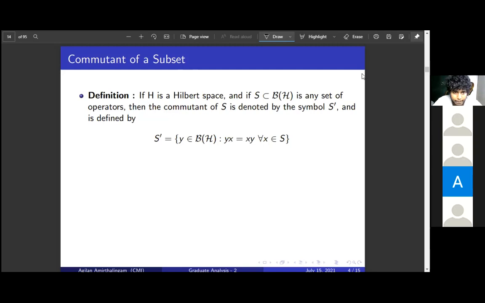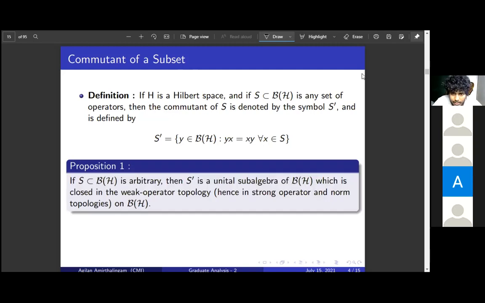Okay. We need a sequence of propositions to prove the theorem. Firstly, this is a simple proposition. For any arbitrary subset S in B of H, S dash, the commutant of S, is a unital subalgebra of B of H. And the second thing is it is closed in the weak operator topology. We have defined three topologies on B of H. In fact, since it is closed in the weak operator topology, it is going to be closed in the other two topologies also. This is the weakest of them.